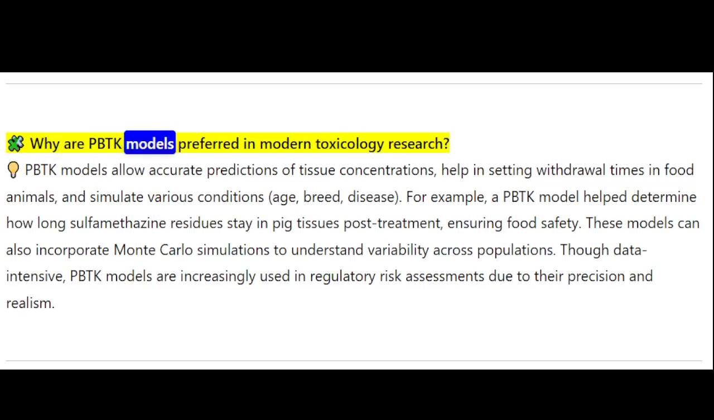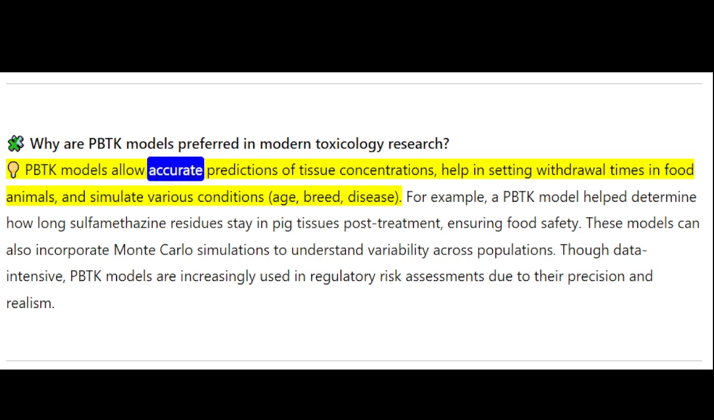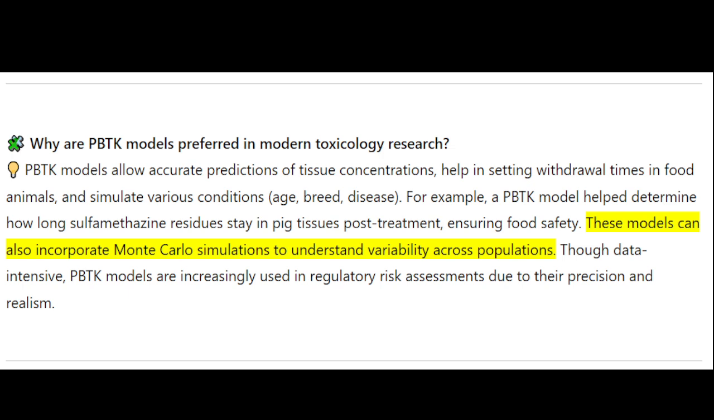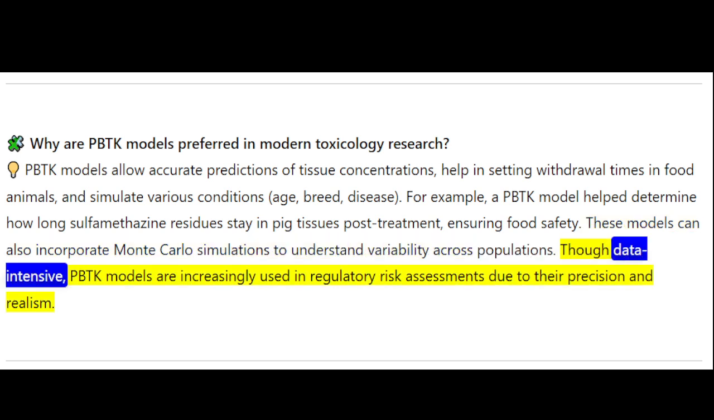Why are PBTK models preferred in modern toxicology research? PBTK models allow accurate predictions of tissue concentrations, help in setting withdrawal times in food animals, and simulate various conditions: age, breed, disease. For example, a PBTK model helped determine how long sulfamethazine residues stay in pig tissues post-treatment, ensuring food safety. These models can also incorporate Monte Carlo simulations to understand variability across populations. Though data-intensive, PBTK models are increasingly used in regulatory risk assessments due to their precision and realism.